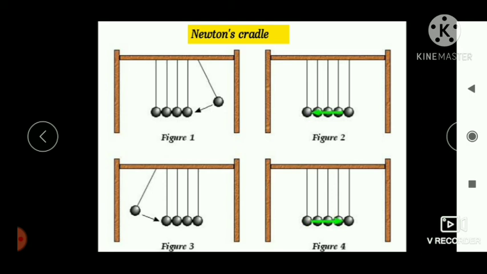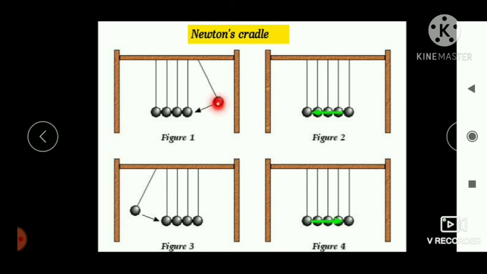Now how is momentum conserved here? Yes, let us see. We know that moving objects have momentum. So this metal sphere has mass m and it has a velocity, so it will have momentum. When this sphere collides with these stationary balls, what will happen? Yes, the momentum of this sphere gets transferred to these balls, and finally the ball at the other end gets that momentum and it goes up.